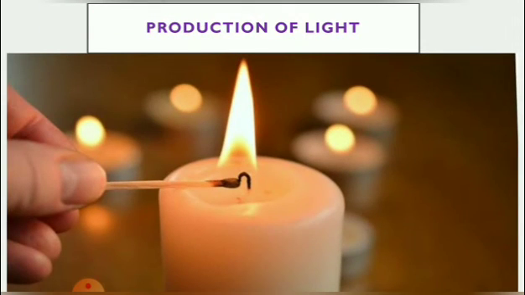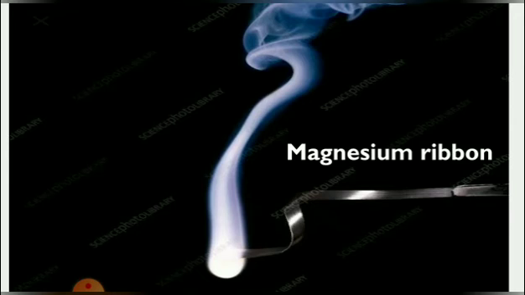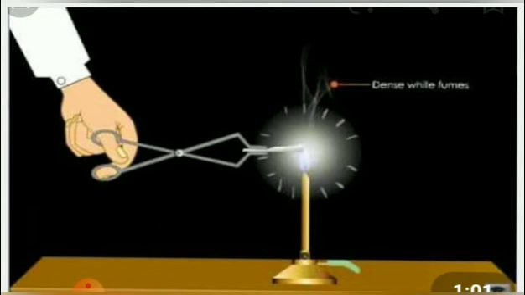Next, production of light. What happens when you ignite a candle? You get light as a result of burning. Some chemical reactions like these produce light. For example, when a piece of magnesium ribbon is burnt in a flame, bright light is produced with heat.